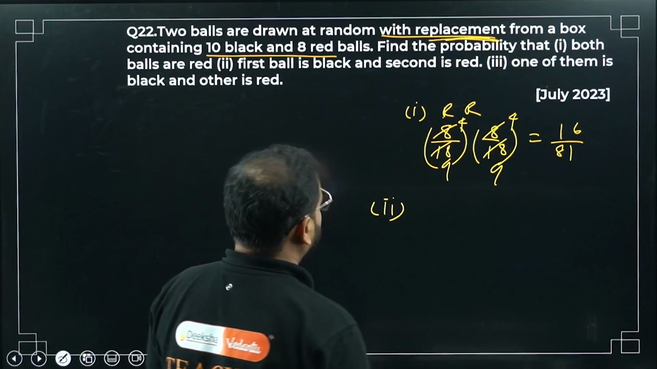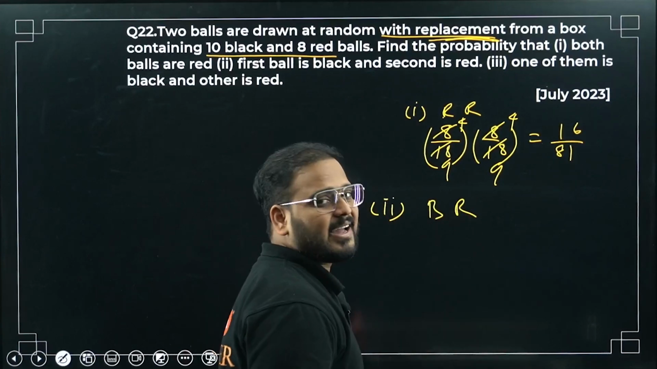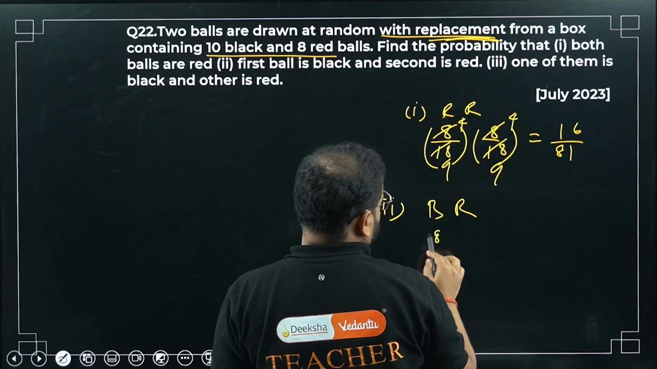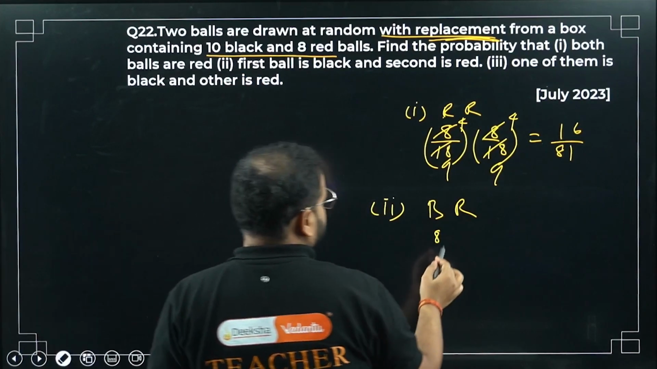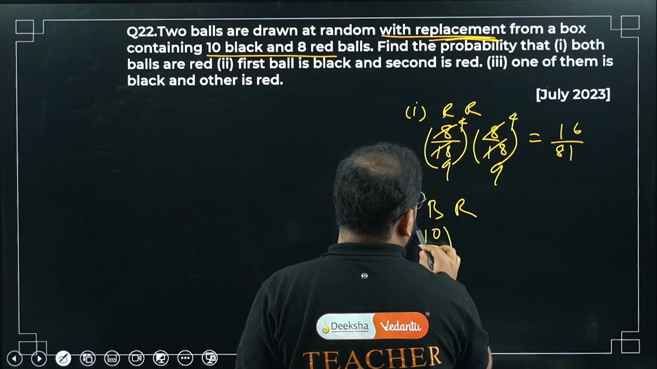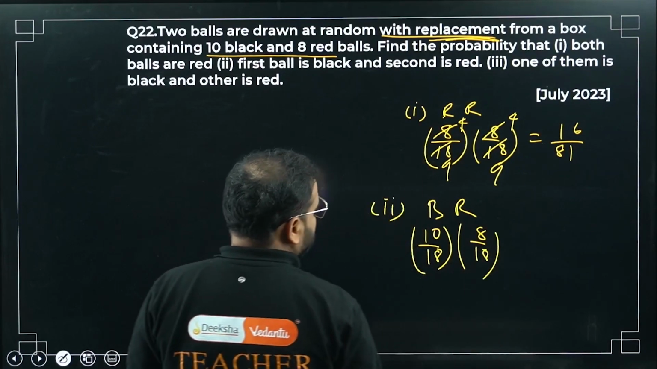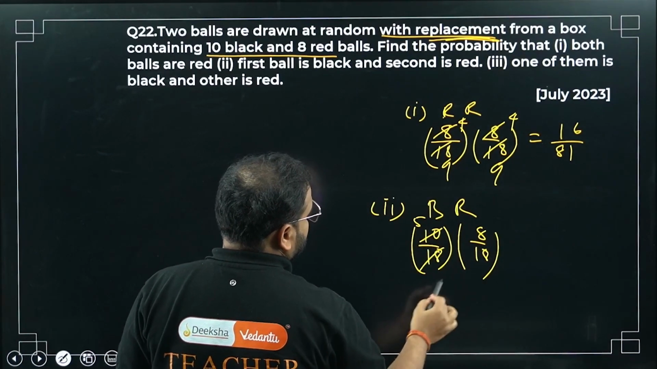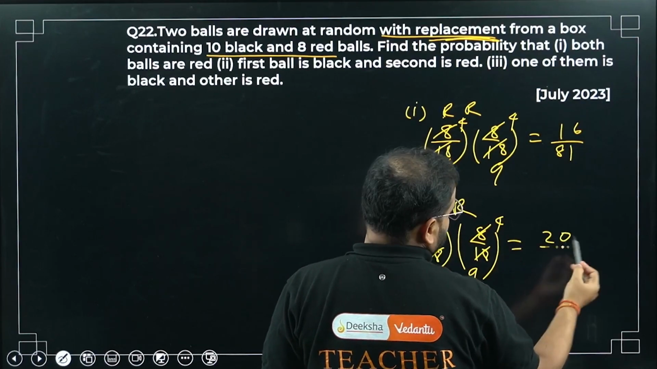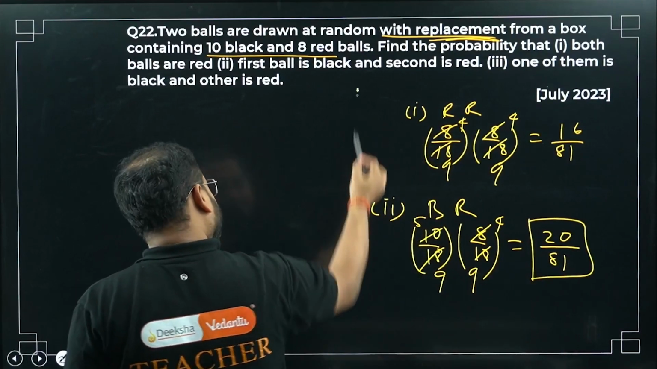Now the first ball is black and the second is red, so black and red. For black I get 10 by 18, multiplied with red, 8 by 18. Cancel them: this as 5, this as 9, this as 4, and this as 9 again. 5 fours are 20 and 81. That is my final answer.